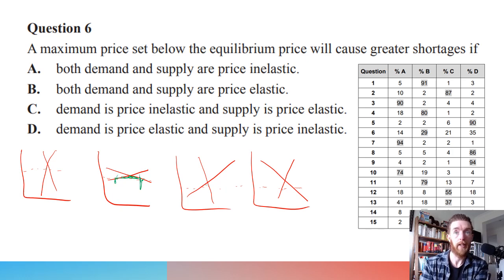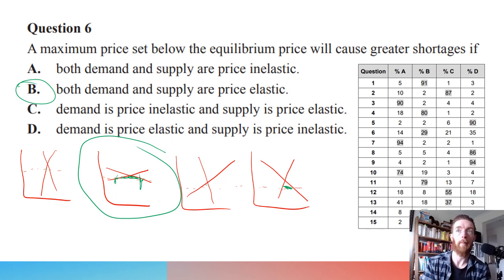There, a little bit smaller, there, a little bit smaller. So it lets us know that when they're both elastic, it's going to end up being B. Both demand and supply are price elastic.